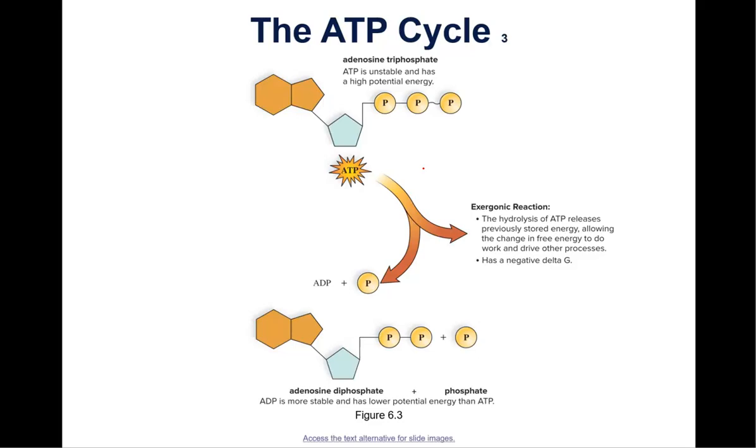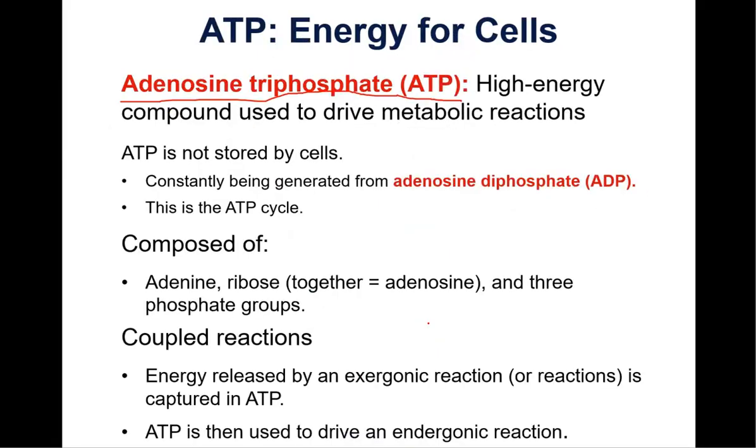So every time ATP releases a phosphate, as it breaks down and that third phosphate is released from the ATP, energy is also given off, and that energy can be used to do work. So ATP is definitely the molecule that our cells use for energy.